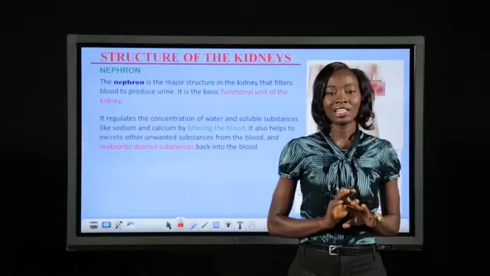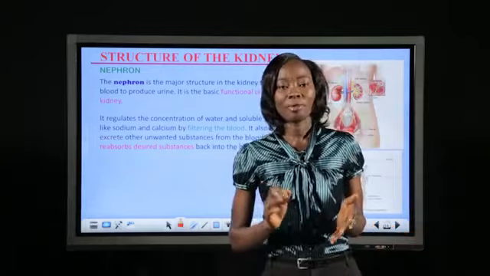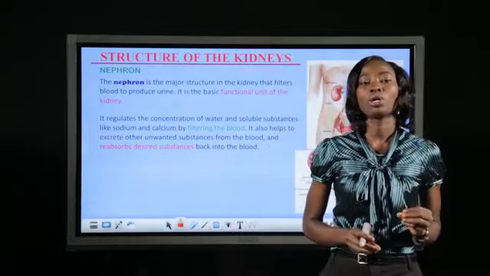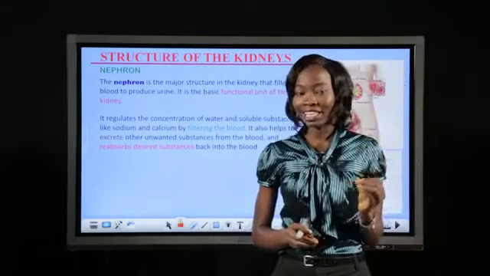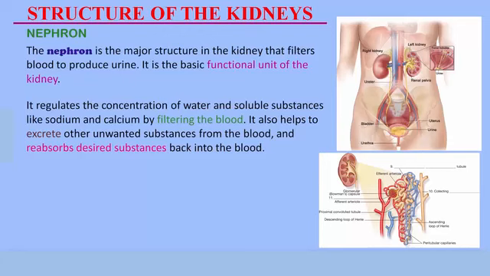Now, beyond the cortex, the medulla, and the renal pelvis, there's an important structure that we must always mention whenever we talk of the kidney. This structure is called the nephron. Can you pronounce it? Nephron. The nephron is a major structure in the kidneys that filters blood to produce urine. As a matter of fact, the nephron is the functional unit of the kidney. This is where all the functions of the kidneys are performed. So the structure that carries out the function in the kidney is the nephron.